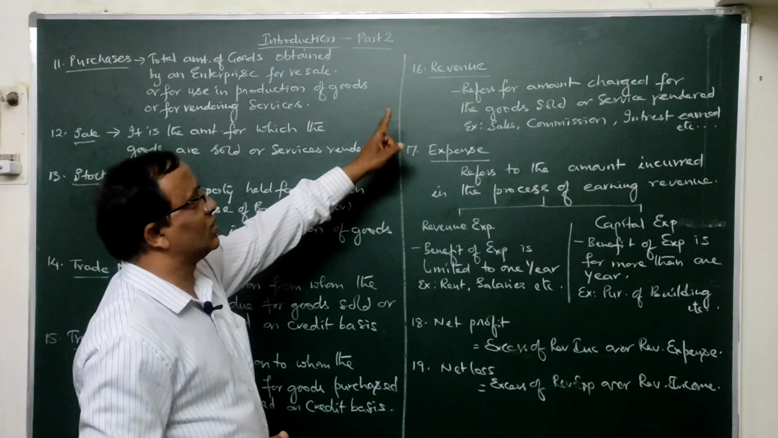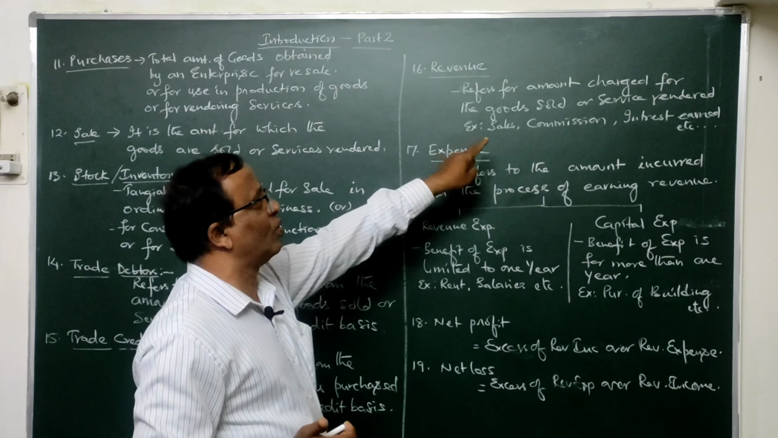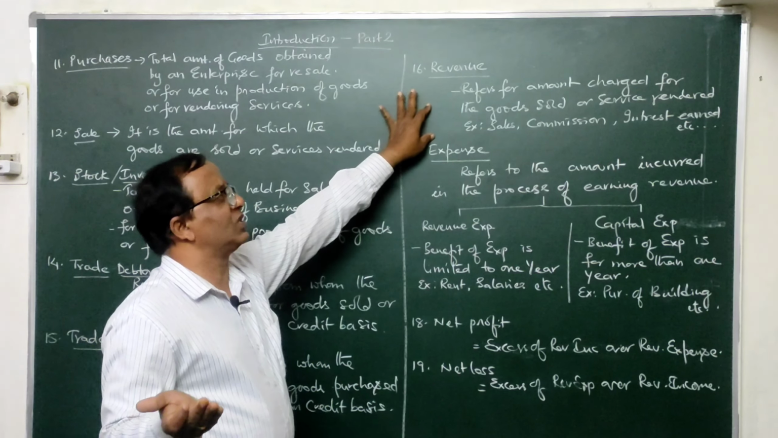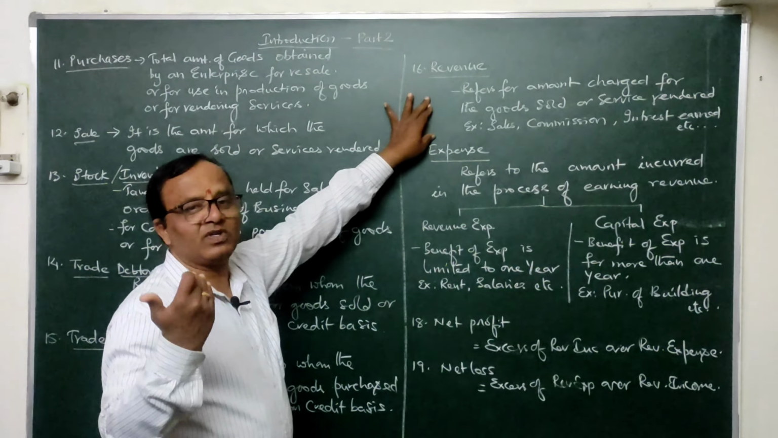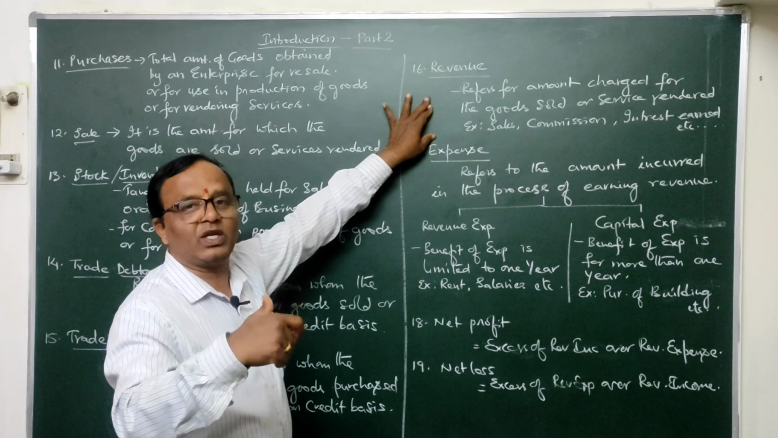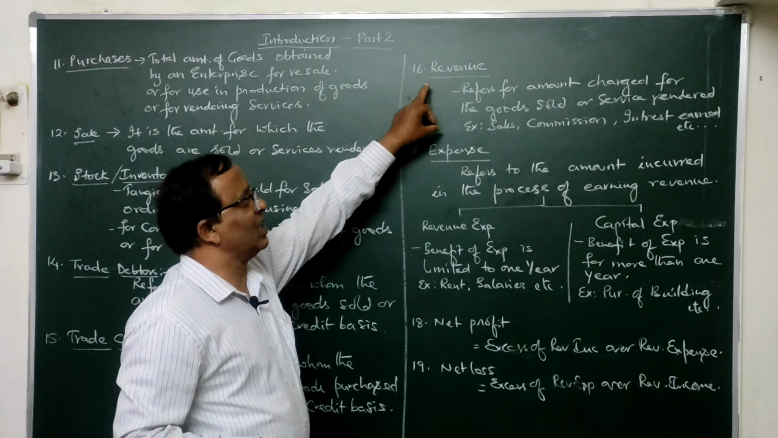Next, revenue. What is the meaning of revenue? Revenue refers to the amount charged for the goods sold or services rendered. In other words, whatever money is being charged or received for the sale of that particular good or for rendering the service is treated as revenue.